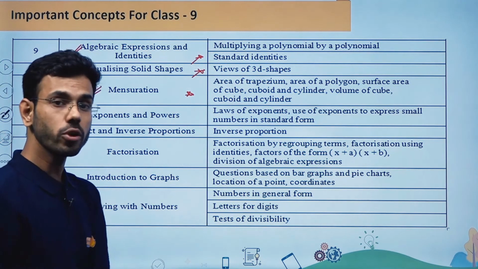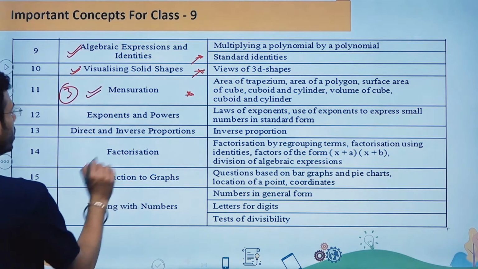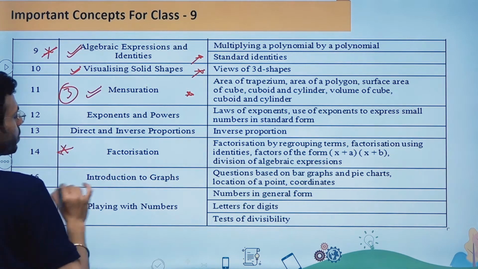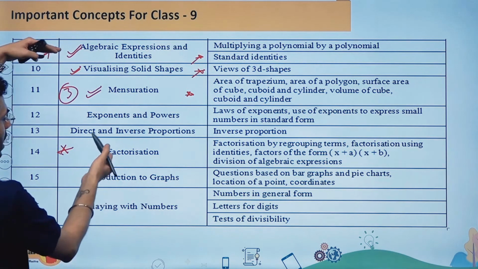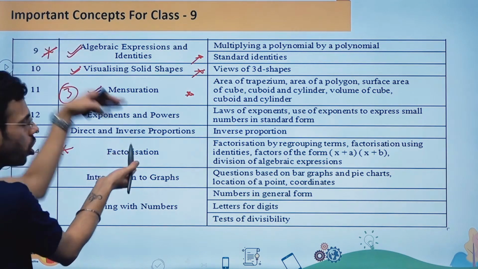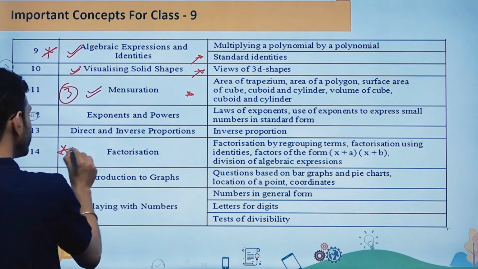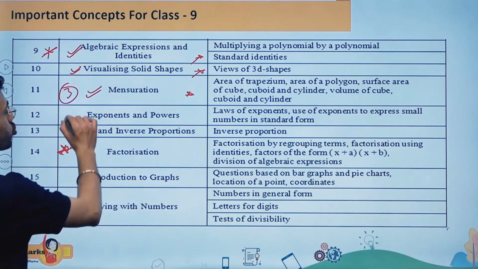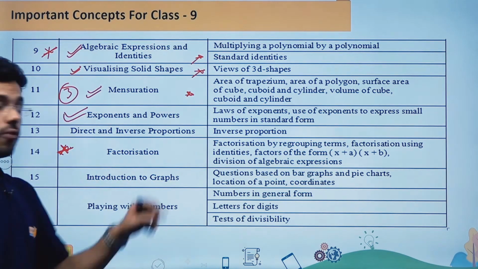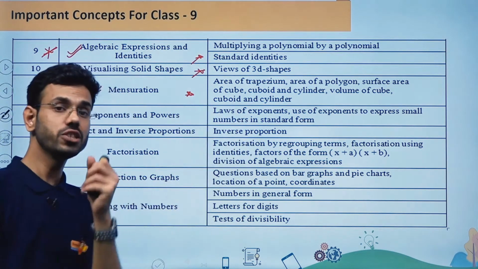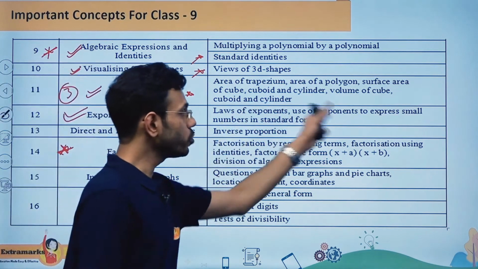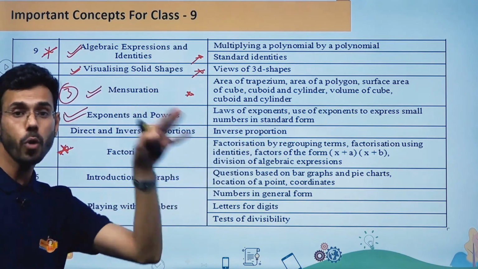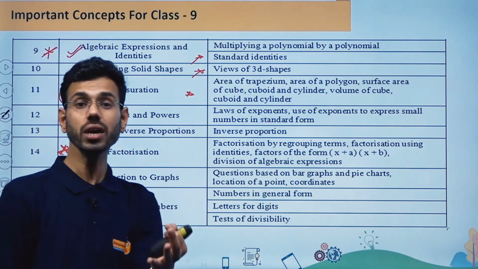Now the fourth chapter can comprise the 9th and 14th chapters. That means they can ask you two questions from either algebraic expressions or factorization. So again, factorization is going to be very important. Now the next chapter is exponents and powers, where the laws of exponents are very useful. Use of exponents to express small numbers in standard form is a very important concept from which they can ask you a question.